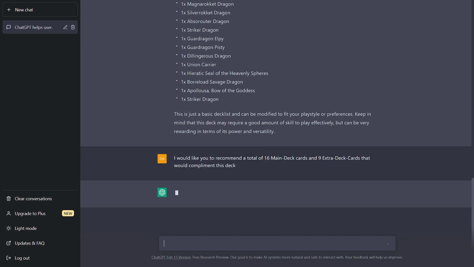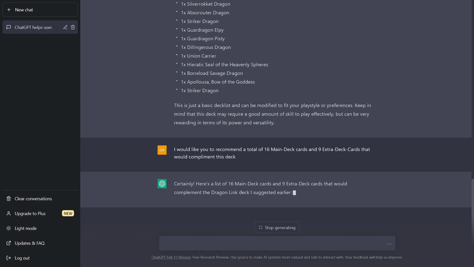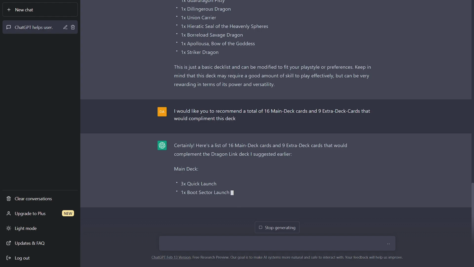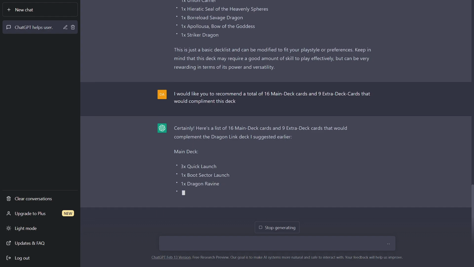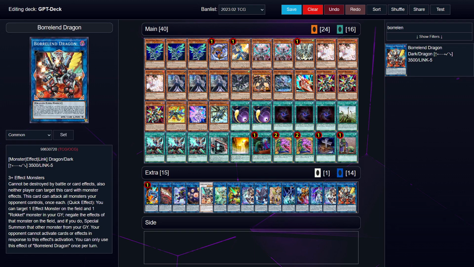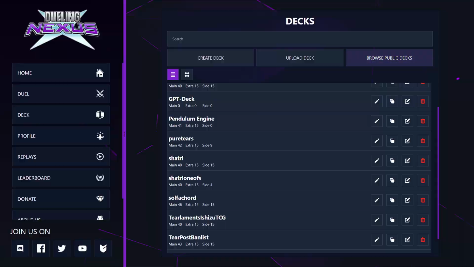So what are we getting from this? Okay, it's thinking. Alright. Okay, we're getting some more cards. I'm going to add them to the deck, and afterwards we're going to probably play a little bit with this. So, see you later. Alright, I have done some changes.